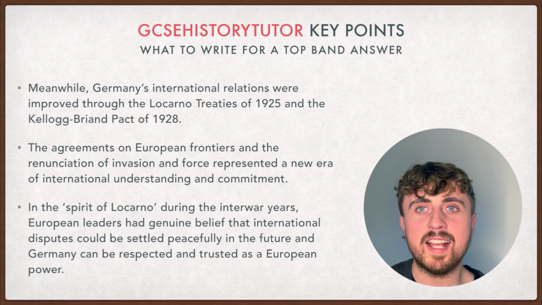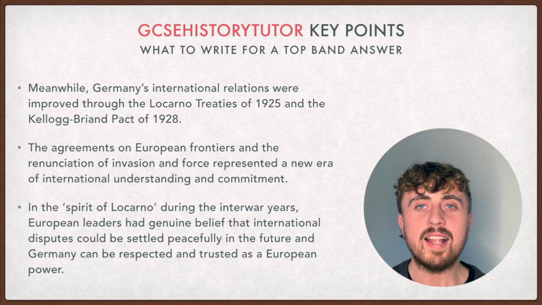Meanwhile, Germany's international relations were improved through the Locarno Treaties of 1925 and the Kellogg-Briand Pact of 1928. The agreements on European frontiers and the renunciation of invasion and force represented a new era of international understanding and commitment. In the spirit of Locarno during the interwar years, European leaders had genuine belief that international disputes could be settled peacefully in the future, and Germany can be respected and trusted as a European power.